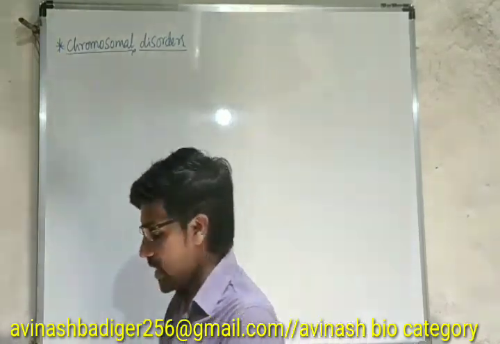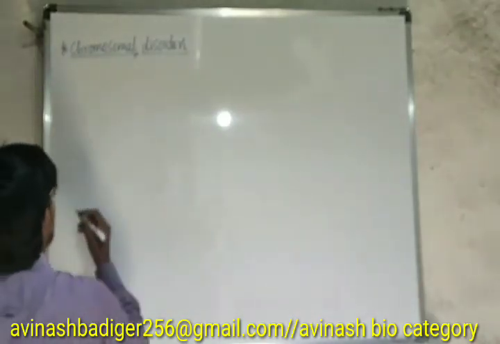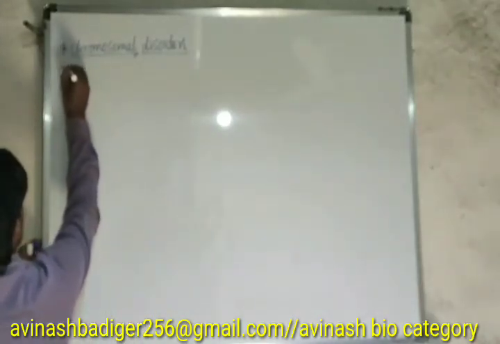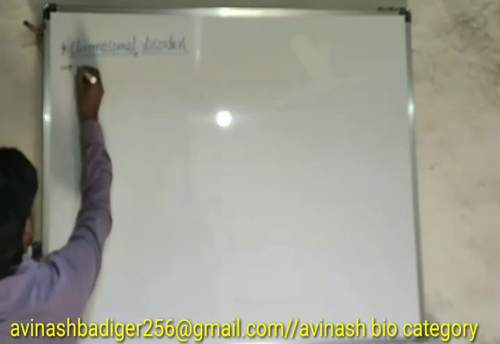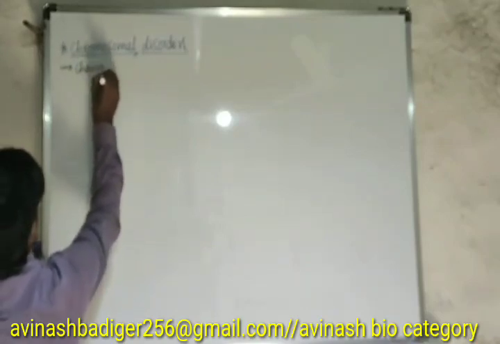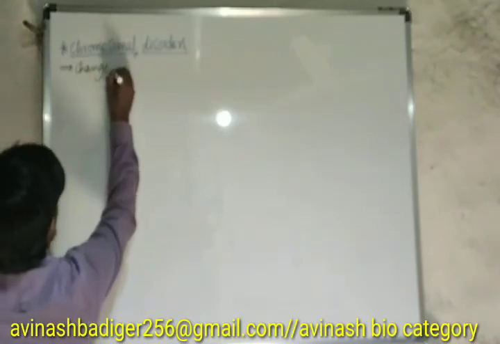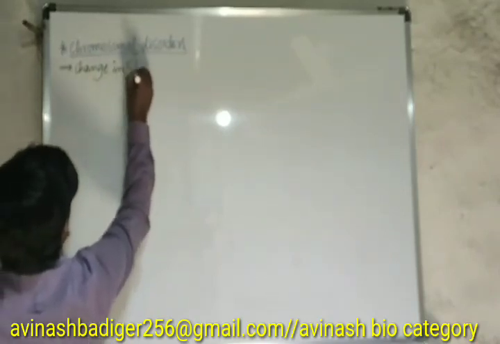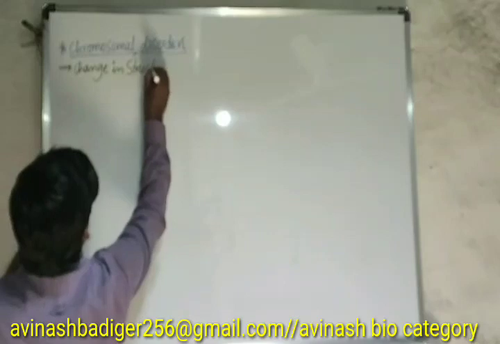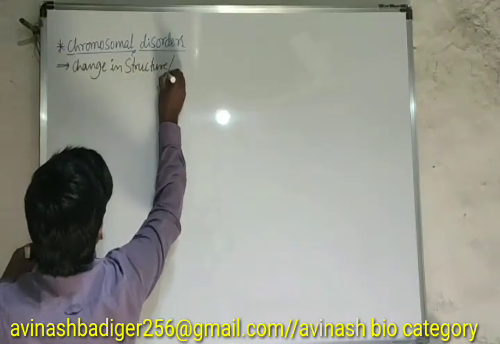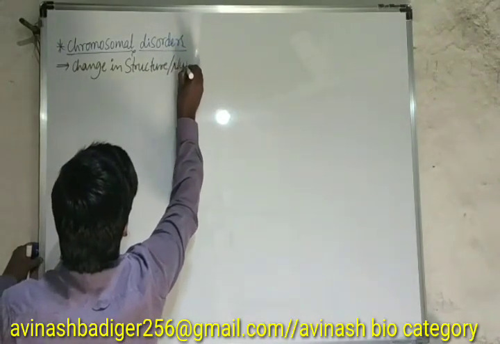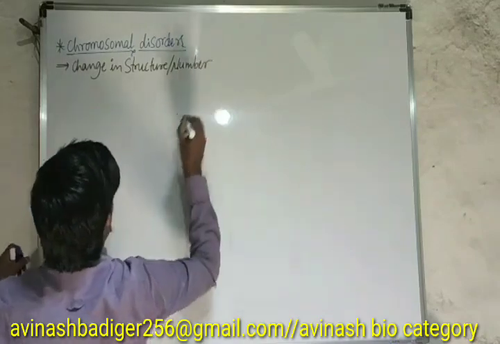According to the definition, the main reason for chromosomal disorders is any change in structure or number.